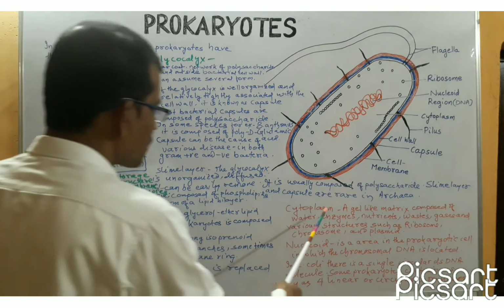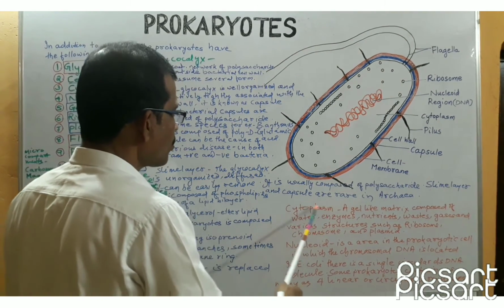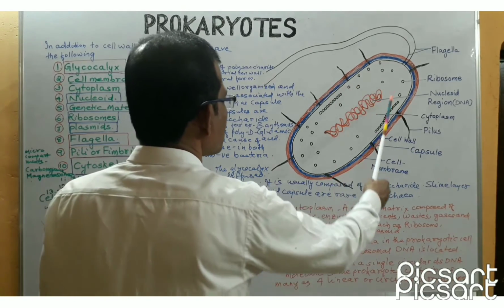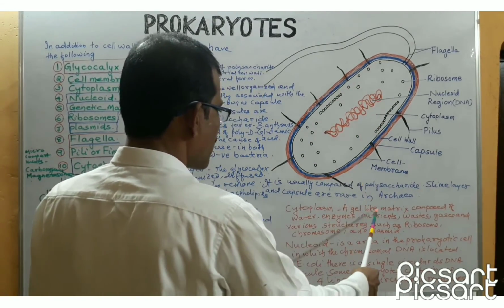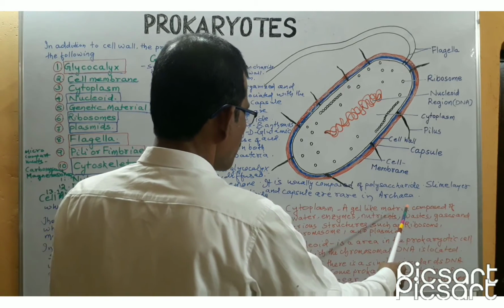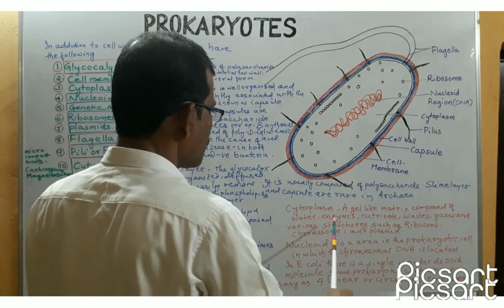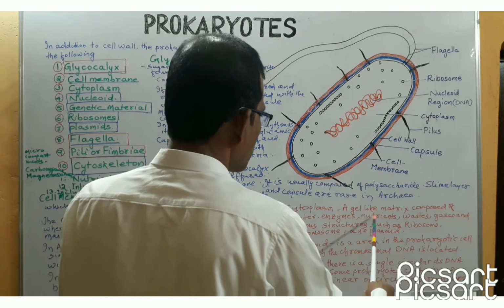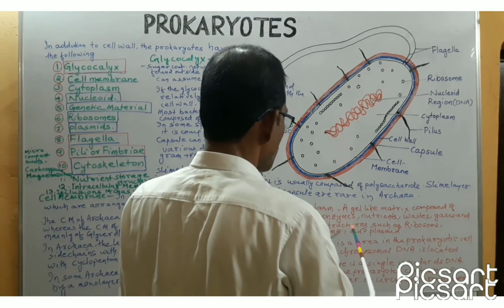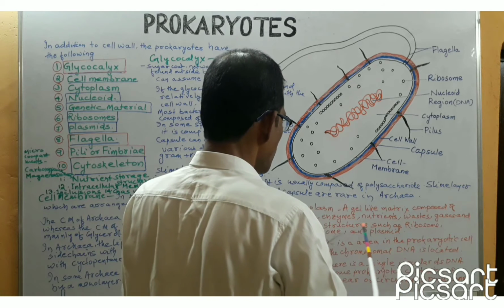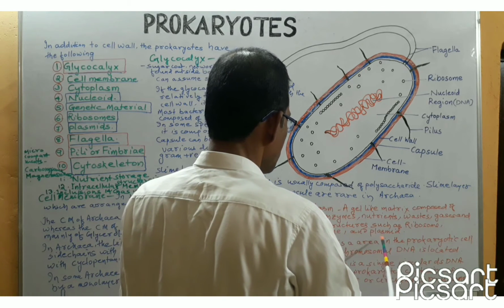Next is cytoplasm. Cytoplasm, which is present inside the cell, is a gel-like matrix that is composed of water, enzymes, nutrients, waste, gases, various structures such as ribosome, chromosome and plasmids.